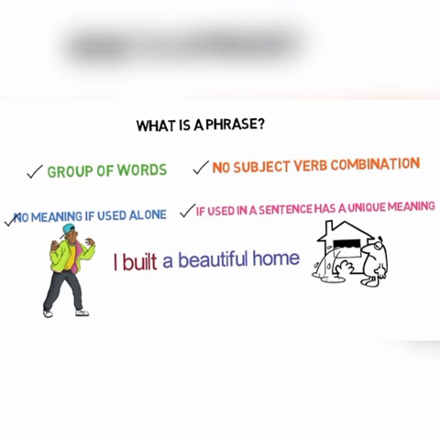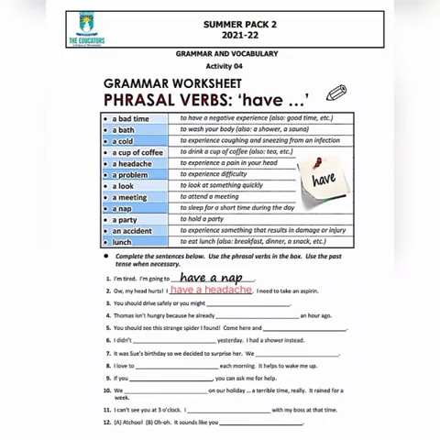I built a beautiful home. So these are the phrases. Phrases are groups of words which have no subject-verb combination, and if we use them in a sentence they have a unique meaning. Let's revise the activity. This is your grammar worksheet. Phrases, verbs using have. A bad time, a bath, these are groups of words. So these are the phrases. We will use these phrases with have. Like, I am tired, I am going to have a nap. Oh, my head hurts. I have a headache. I need to take an aspirin. So in this way you will do this activity.